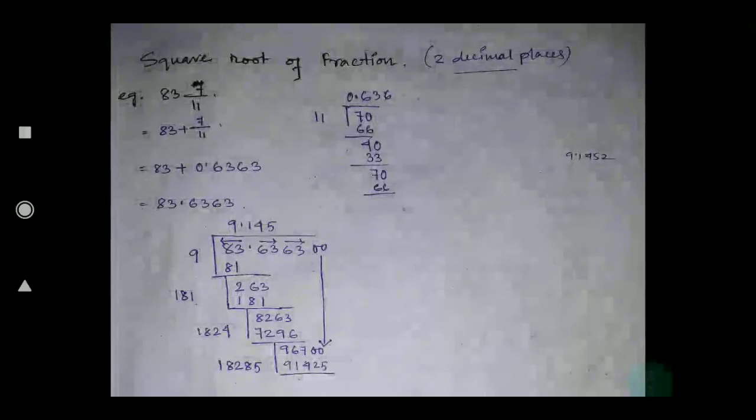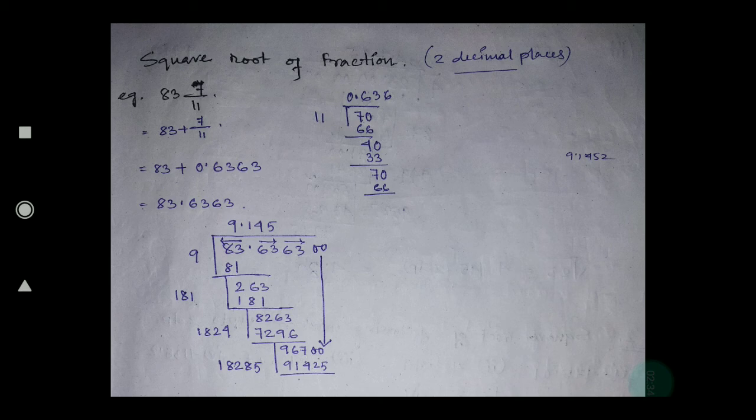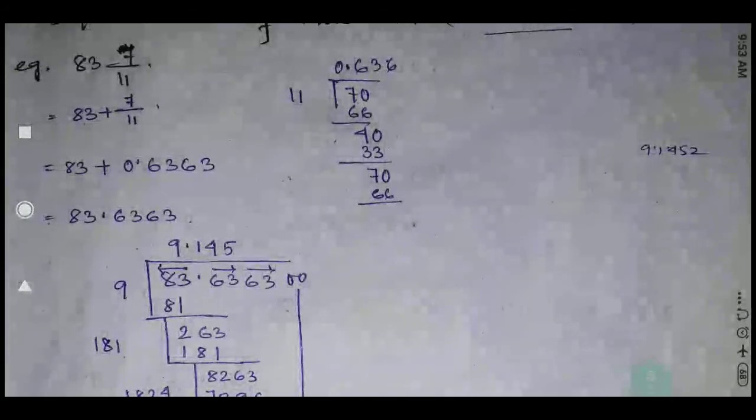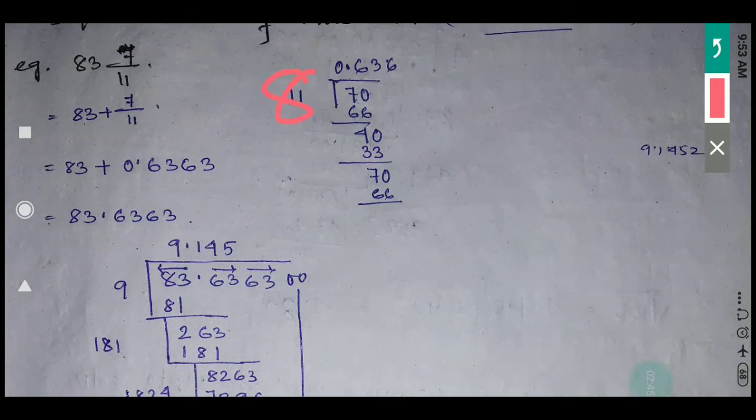Now I'm giving you one example. This question is from your exercise only. It is given as 83 7 by 11, in mixed fraction. You have to find the square root of that number.